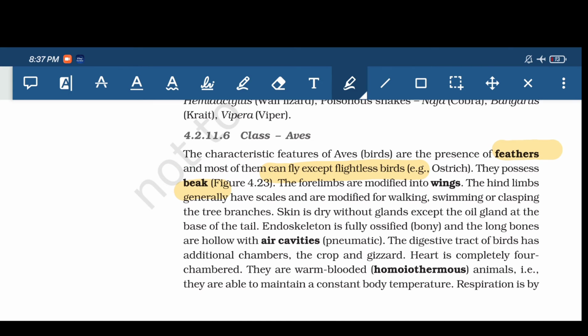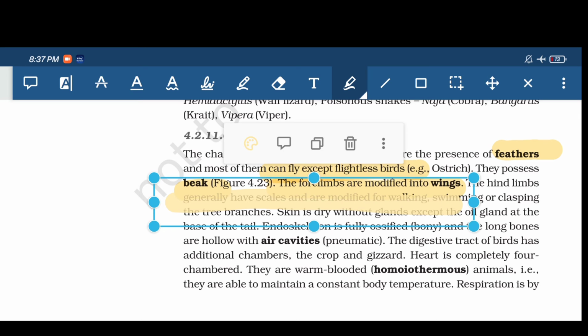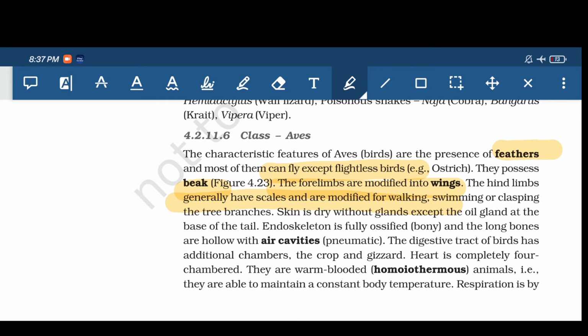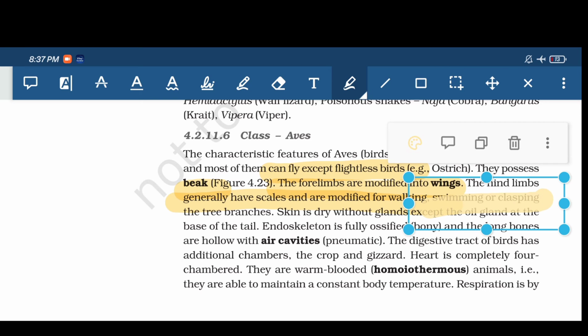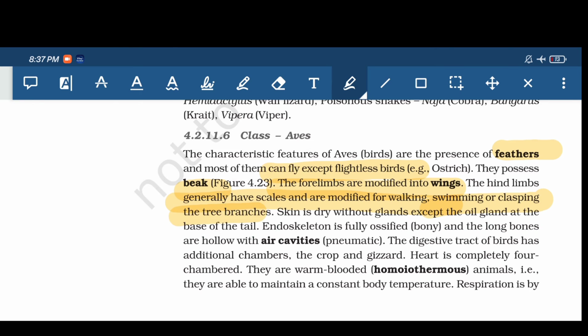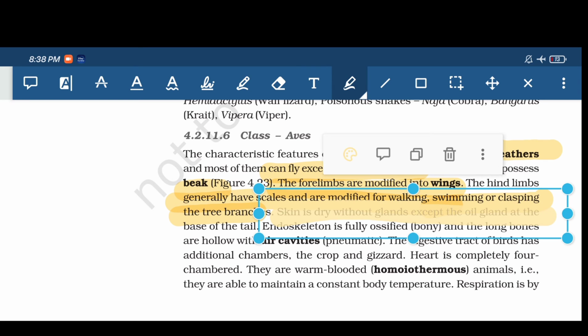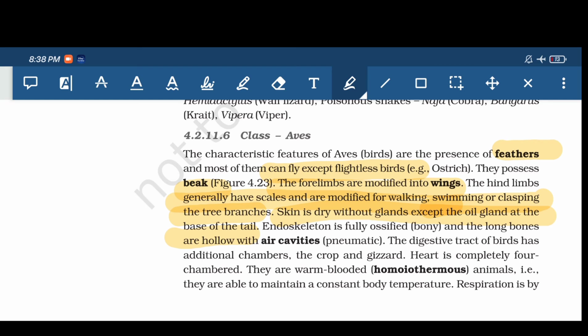The forelimbs are modified into wings. See here, the forelimbs are modified into wings. The hind limbs generally have scales and are modified for walking. So here walking takes place by what? Hind limbs, and forelimbs are modified into wings. Hind limbs are for walking, swimming, or clasping the tree branches. Skin is dry without glands except the oil gland at the base of the tail. So skin is very much dry, but there is only one oil gland at the base of the tail.